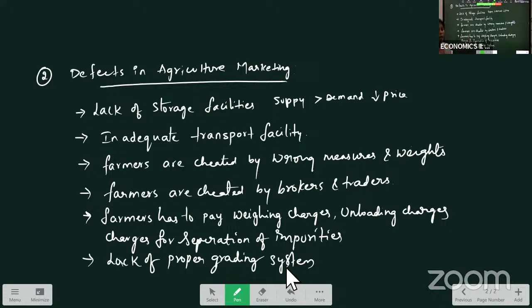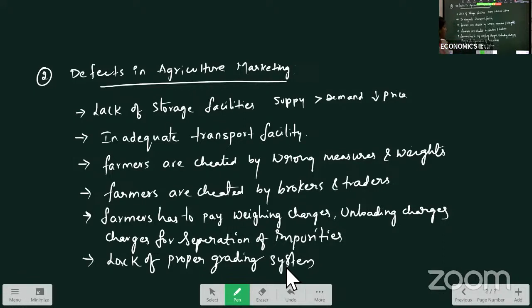And farmers have to pay additional charges. They are bearing more expenses than expected. The expenses include weighing charges; when the weight measurement is done, they have to pay separate charges for that. Unloading charges have to be paid. Charges for separation of impurities have to be paid. So all these have increased the expenditure for the farmer, who feels that it is a burden to sell in the market.